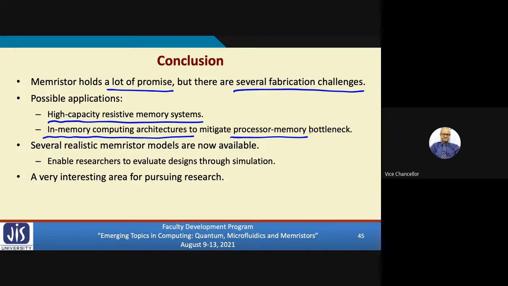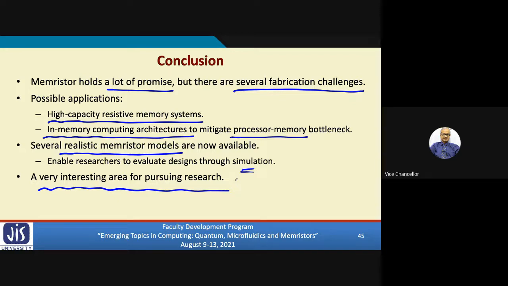And as I told you, many realistic memristor models are available today, which even a few years back were not easily available. So the researchers had to rely on theoretical models. Because these are available, researchers can evaluate designs much more accurately through simulation. So I conclude by saying that this can be a very interesting area for pursuing research. Two of my PhD students are working on this, and I'm sure many other people in different corners of the country are doing the same.